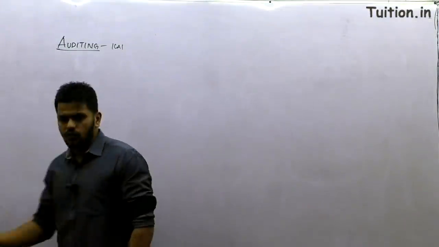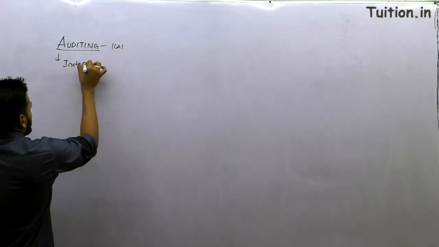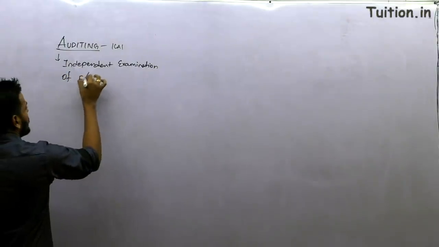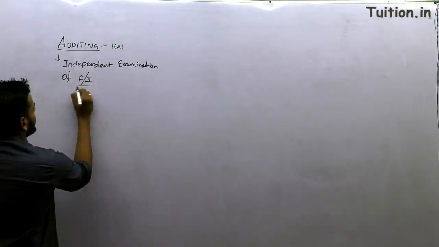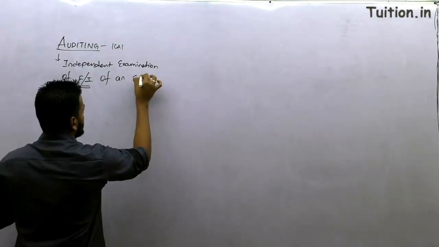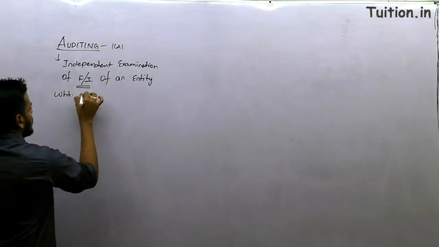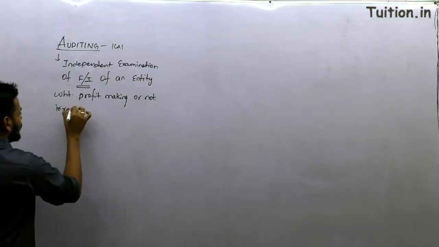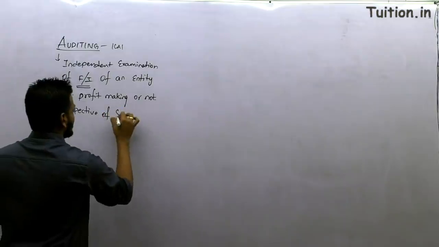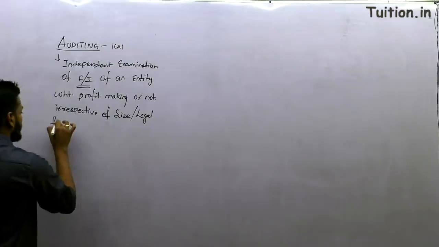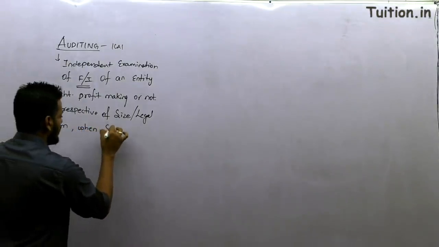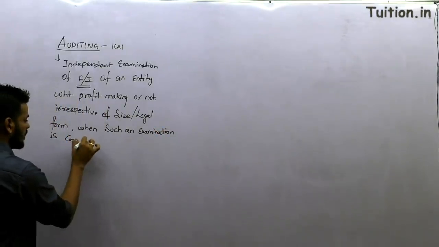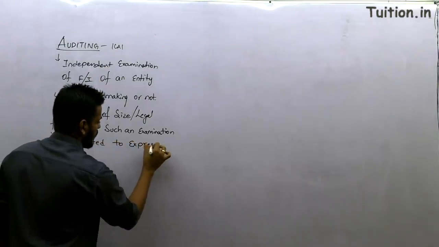Auditing as defined by ICAI: Audit is an independent examination of financial information of an entity, whether profit making or not, irrespective of size or legal form, when such an examination is conducted to express an opinion thereon.